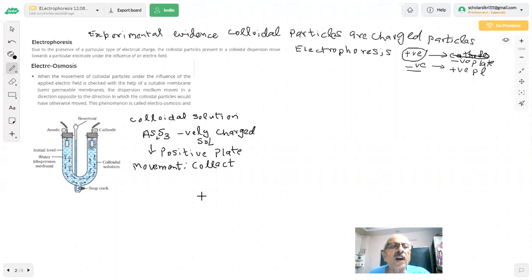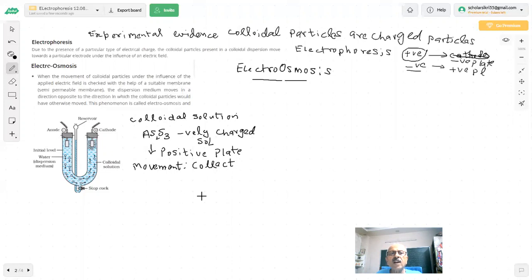Okay. Further, now we are talking of another thing. What is that? Electroosmosis. Simple questions in the exam on this, 1 mark. What is electroosmosis? We are saying when you apply an electric field, the solid particles move.